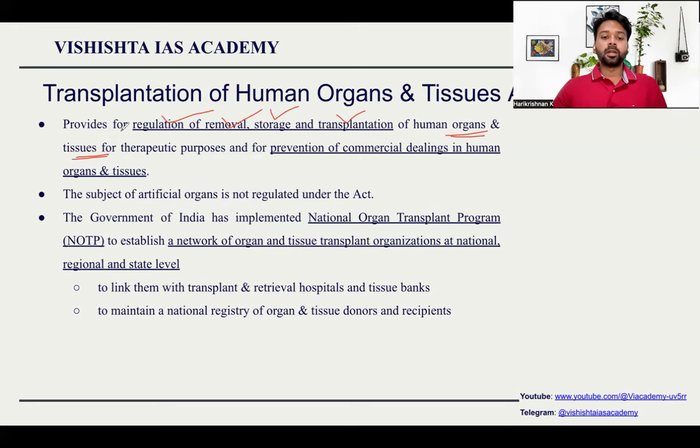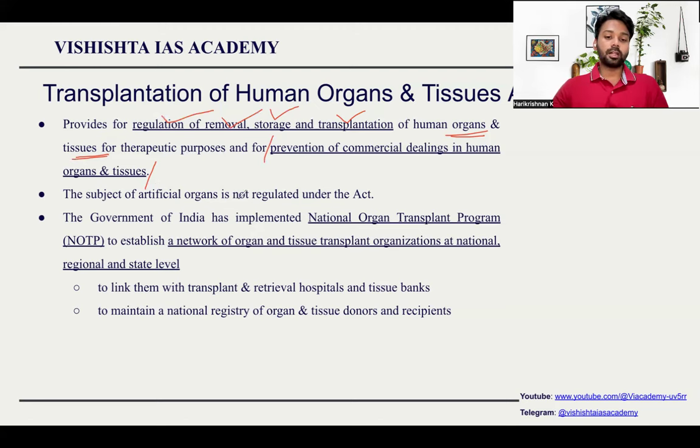Details are provided. It is for therapeutic purposes, and the most important reason why it was framed is to prevent commercial dealings in human organs. We cannot sell them. We cannot make a business out of it. That is totally illegal. This is something which you do because it is the best thing to do. It is a charity. You cannot do it as a business.